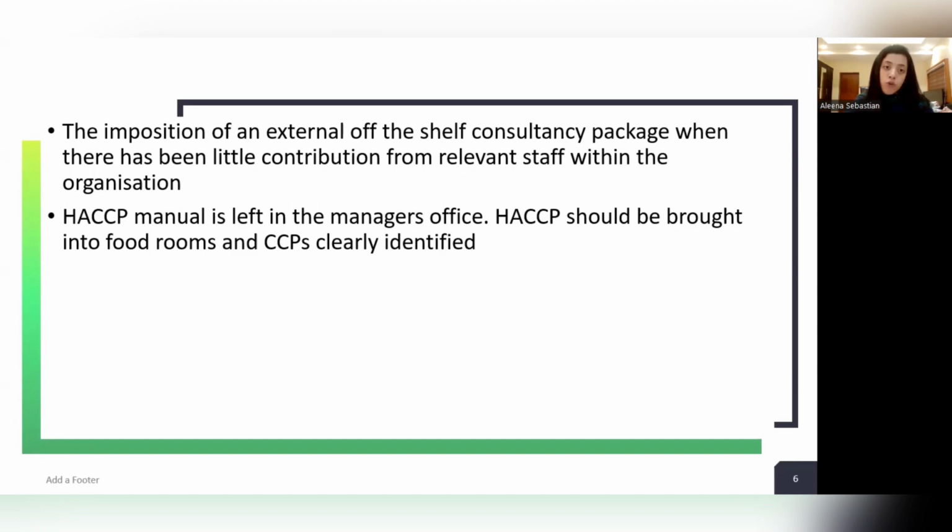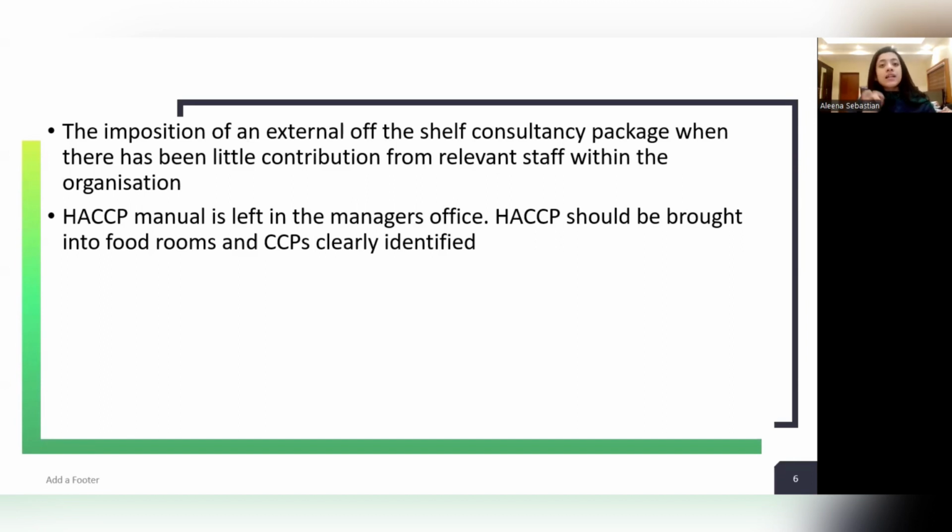HACCP should be brought into the food rooms and the CCP clearly identified. When you are making this HACCP manual, it's not just simply to keep in the manager's room. The HACCP manual should be brought into the food rooms, the place where we are preparing the food, and we should identify clearly the critical control points.